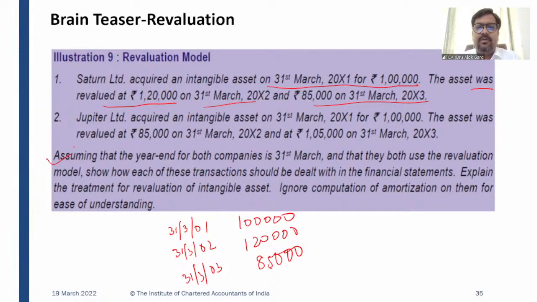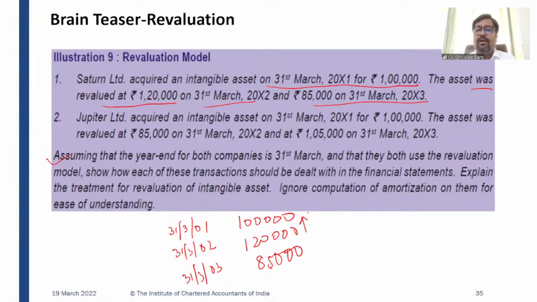So the company has acquired the intangible asset on 31st March 2001 for 1 lakh. What is the accounting entry? Intangible asset account debit to bank account. And then after 1 year, the asset was revalued at 1,20,000. So the value has been increased. Then what is the accounting entry? Intangible asset account debit to revaluation surplus OCI account.